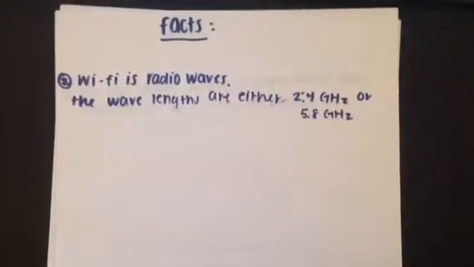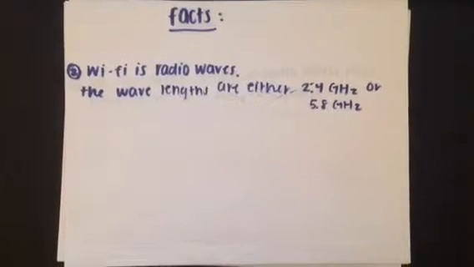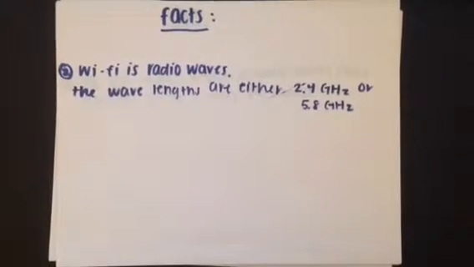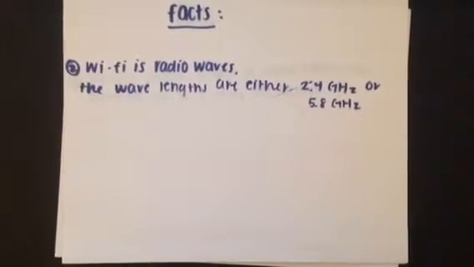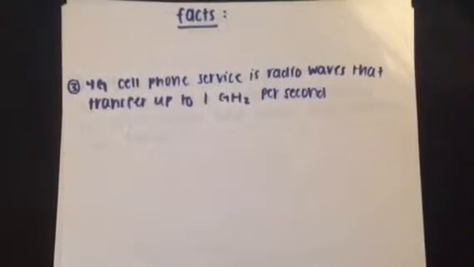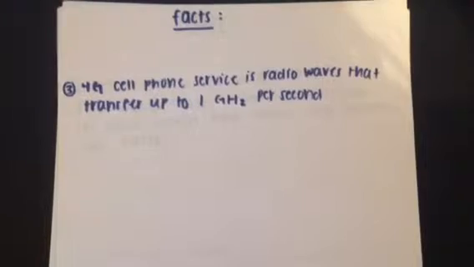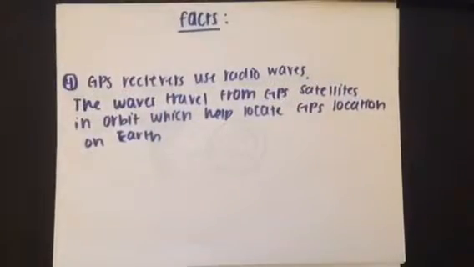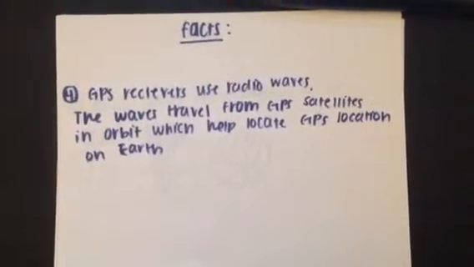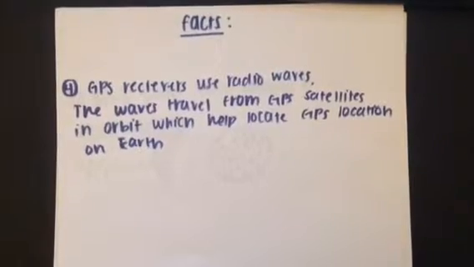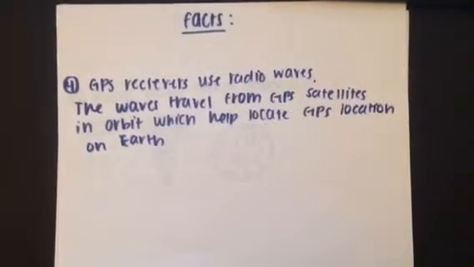Wireless internet connection, or Wi-Fi, is radio waves. The wavelengths are either 2.4 gigahertz or 5.8 gigahertz. 4G cell phone service is radio waves that transfer up to 1 gigahertz per second. GPS receivers use radio waves. The waves travel from GPS satellites in orbit, which help locate GPS location on Earth.